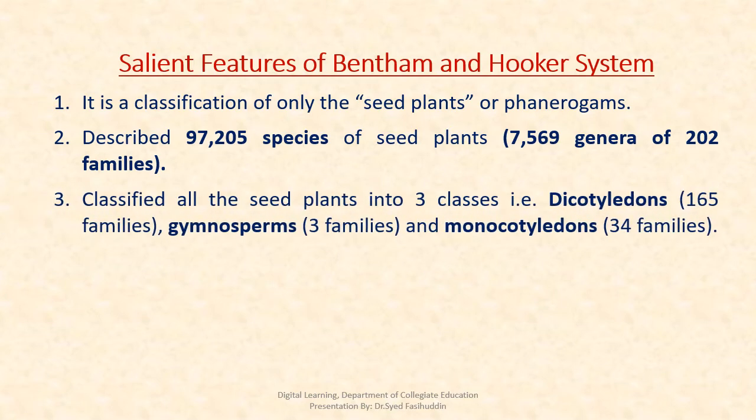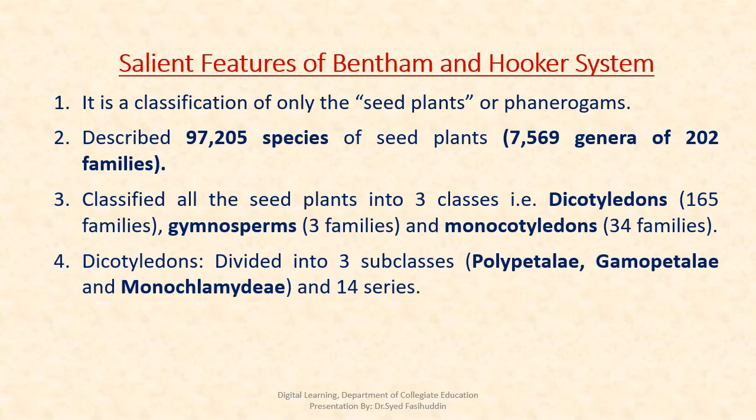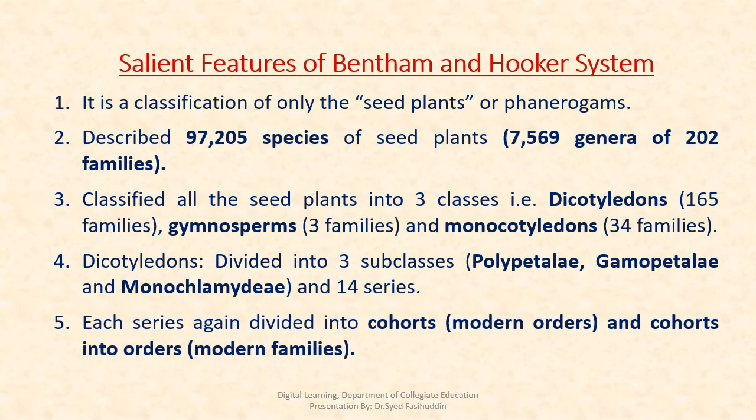They classified all seed plants into 3 groups or classes, that is dicotyledons with 165 families, gymnosperms with 3 families, and monocotyledons with 34 families. Dicotyledons were divided into 3 subclasses, that is Polypetalae, Gamopetalae, and Monochlamydeae, and 16 series. Each series again divided into cohorts, that is the modern orders, and cohorts into orders, that is the modern families.